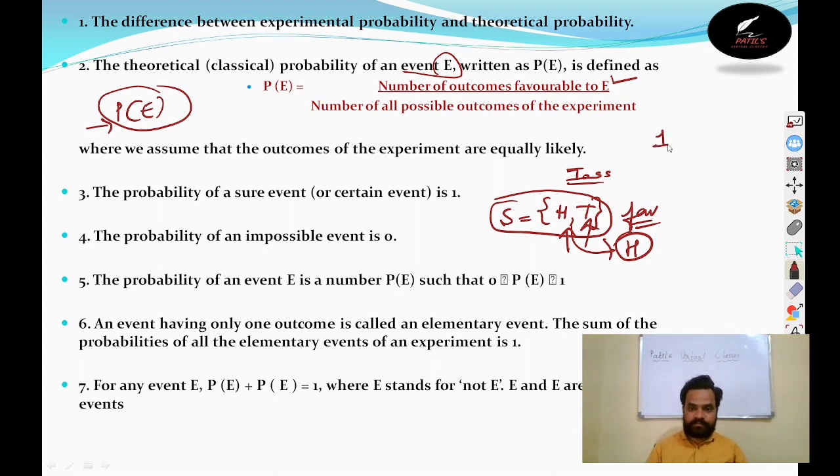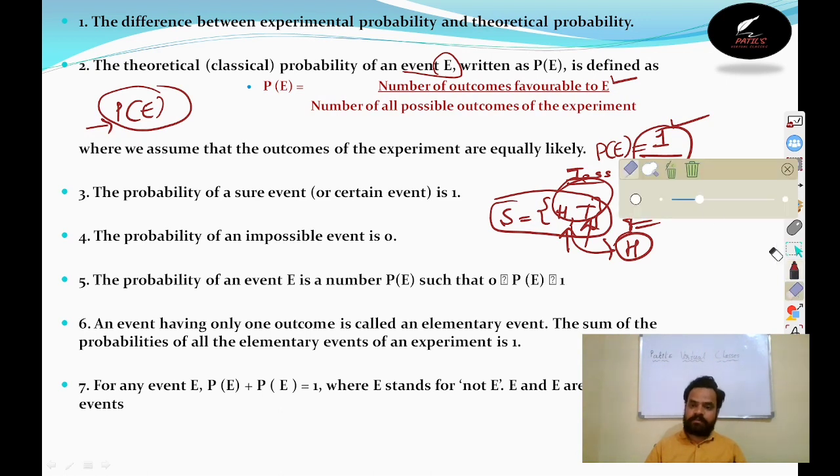Divided by the total, which is two. So dividing 1 by 2, we get the probability of event E. The event here is getting a head. If I want getting a tail, you need to do the same again. Is that clear? So this is a simple example of how we use the probability formula.